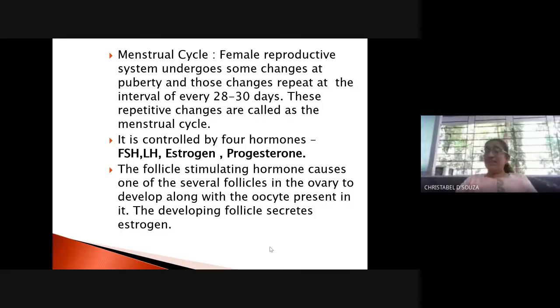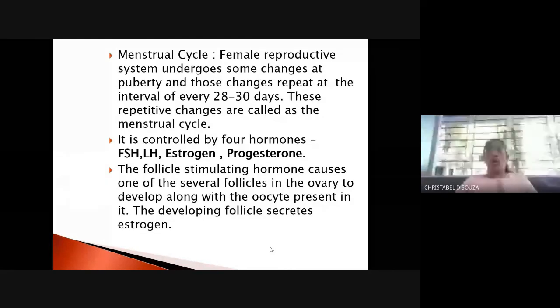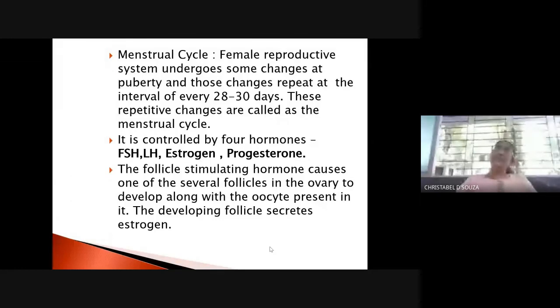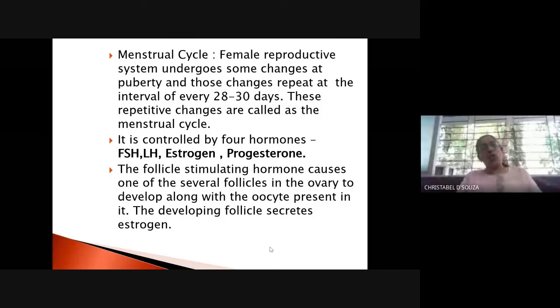These repetitive changes, the changes that occur over a regular interval of time, is called the menstrual cycle. Now we must remember that it is controlled by mainly 4 hormones.